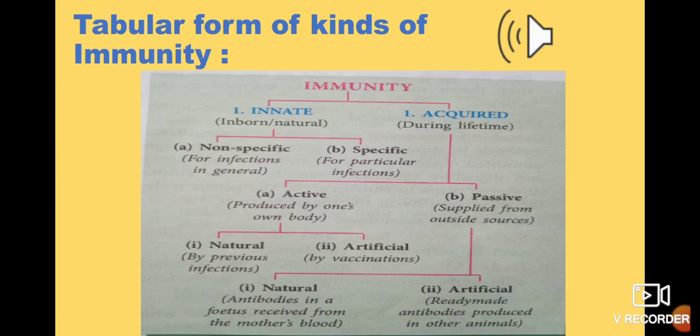To avoid any confusion, here is a tabular format of immunity and its kinds. Immunity is basically divided into two main types: innate and acquired. Innate is of two types, non-specific and specific. Acquired is of two main types, active and passive. Active is again of two types, natural and artificial. Passive is also of two types, natural and artificial. If you learn in this tabular format, it will be easy to remember things, otherwise there will be a lot of confusion. So this is all about today's class, and further we will discuss in the next class.